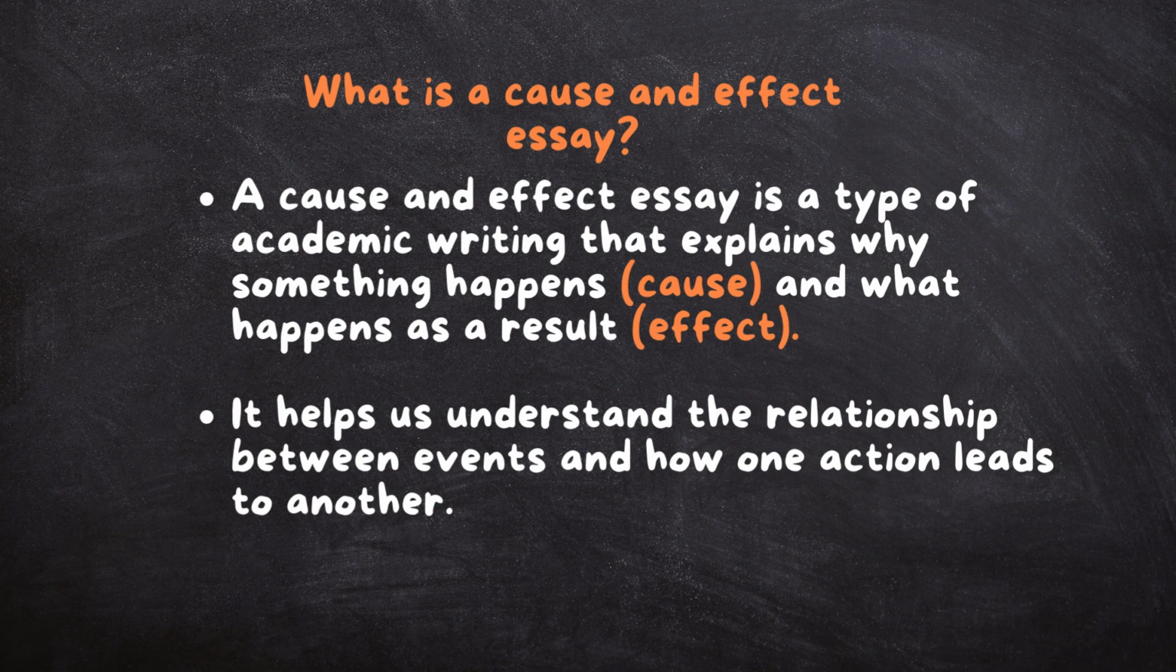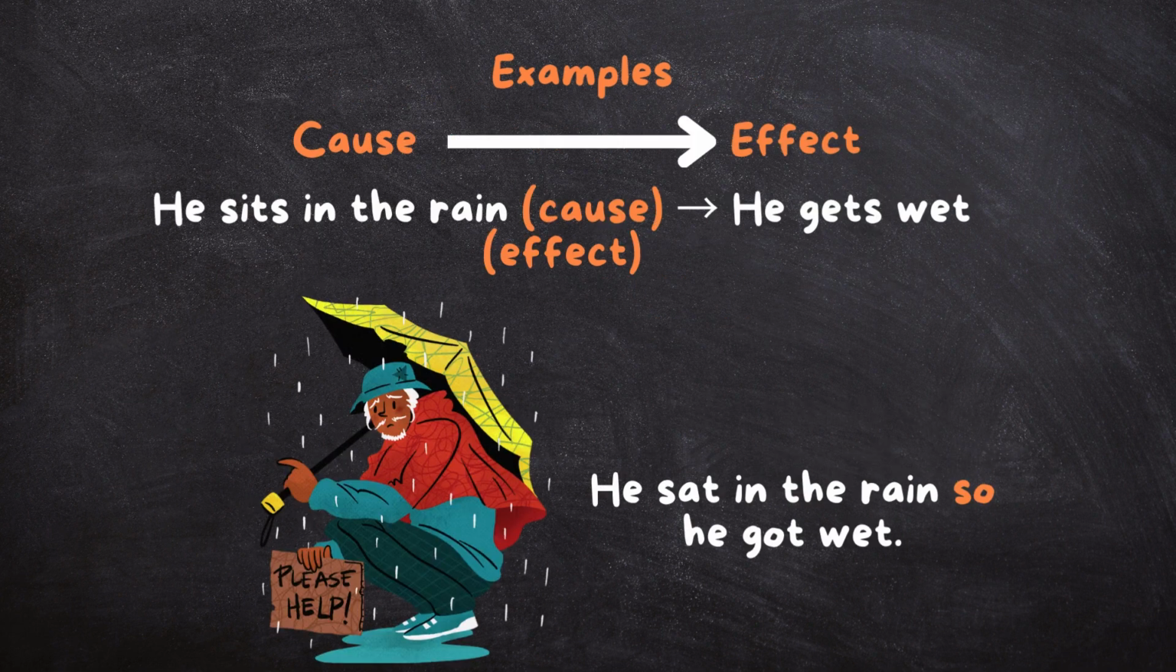Now let's move on to see some examples of a cause and an effect. He sits in the rain. Here our cause is he sits in the rain. So the action happening is somebody is sitting in the rain. Now let's see, what is the result? What is the effect? What is the consequence of this person sitting in the rain? He gets wet. So in a sentence, putting these two together, we get he sat in the rain, so he got wet. In this sentence, we are told that something happened, which is he sat in the rain, which is also functioning as our cause, and he got wet, which is the result, the effect of him sitting in the rain.